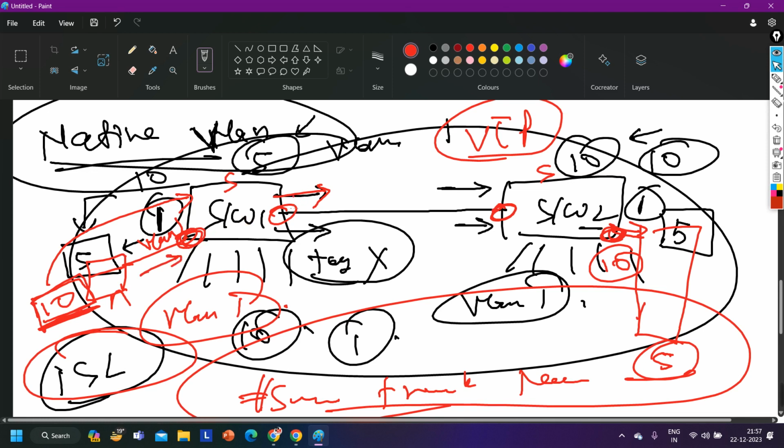Switch 1 will forward it from the trunk link. But this time native VLAN is not VLAN 1, it is VLAN 5. So it will add what? Tag number 5. And in the packet tag number is 10. But switch 2 will check the outer tag number. So tag number is 5, right? It will not forward. This time switch 2 will not forward this frame to server. Yes or no?